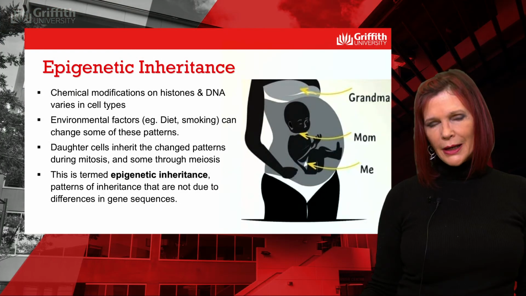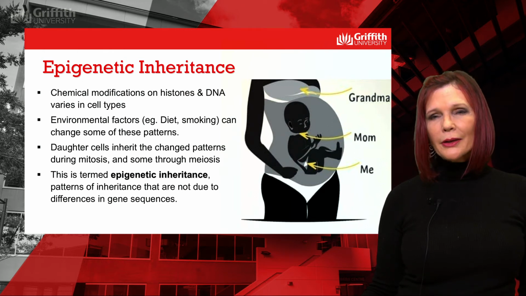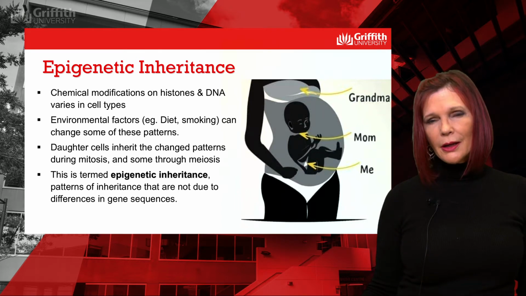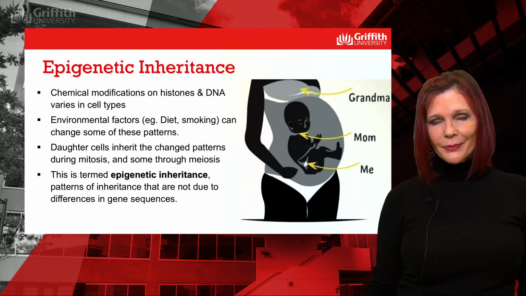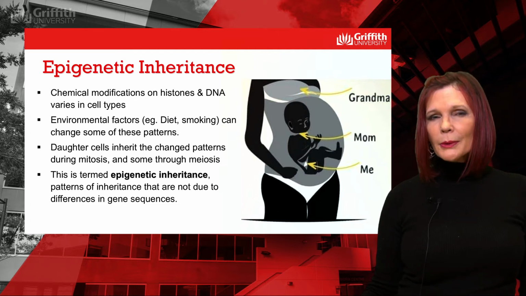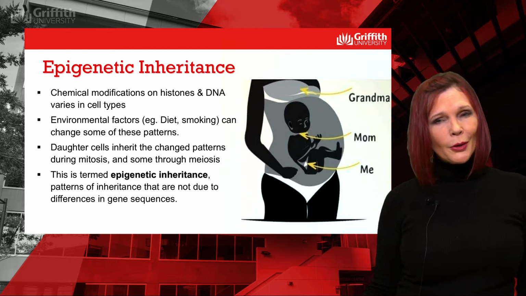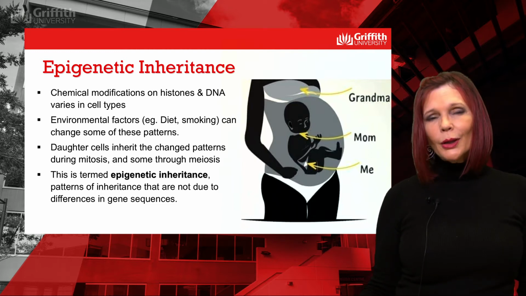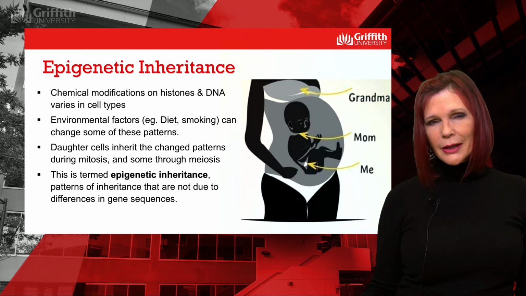The pattern of modification of DNA and histones can vary from cell to cell and generally remains stable during mitosis. Nevertheless, these patterns can be influenced by the environment, for example, an individual's diet and whether they smoke cigarettes. Although the patterns are reprogrammed during gamete production and in the early stage embryo, some can be passed on to future generations, so the effects of poor diet and smoking during pregnancy, for example, could potentially impact 3 generations.